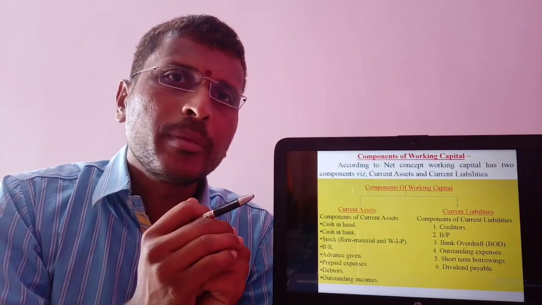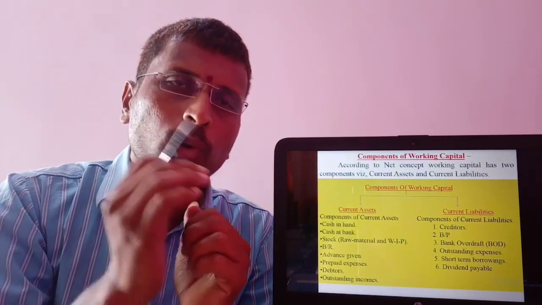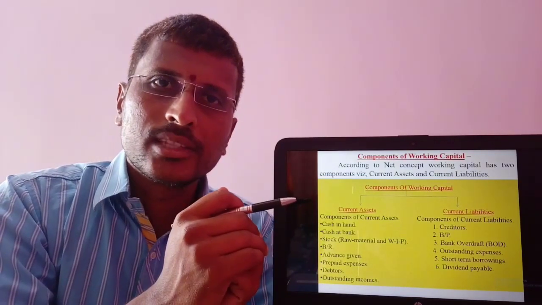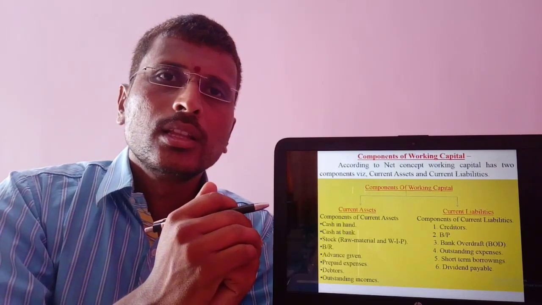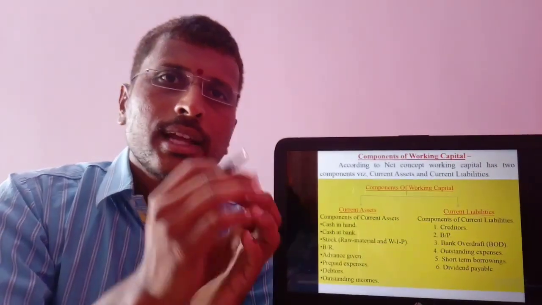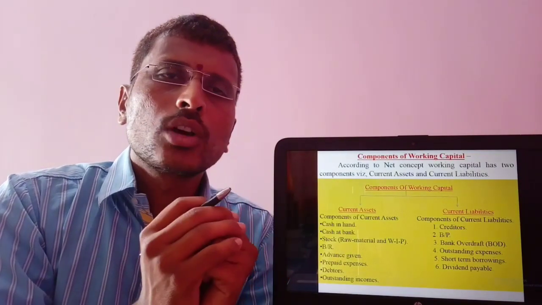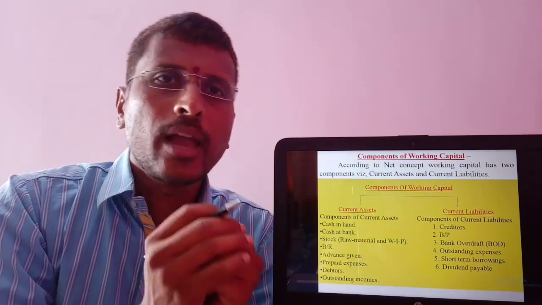Next, components of working capital. According to the net working capital concept, working capital is nothing but the difference between current assets and current liabilities. So the components of current assets and the components of current liabilities together constitute the components of working capital.